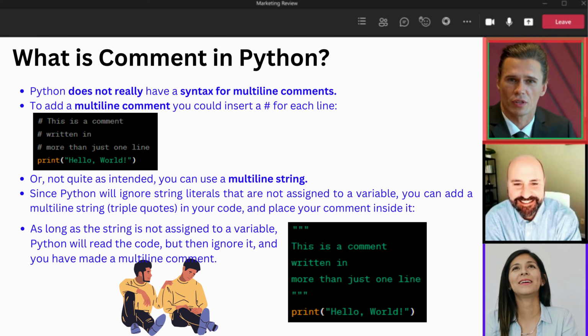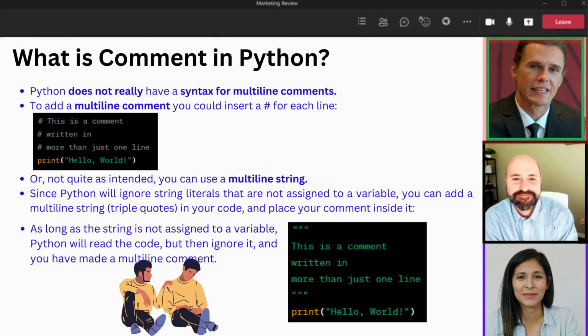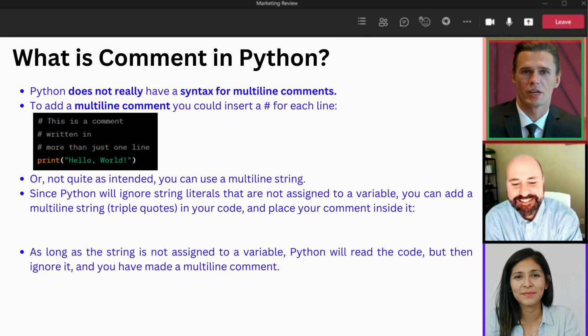So, remember, comments in Python are your best friends when it comes to making your code clear, concise, and easy to work with. Use them wisely, and your code will shine. That's the beauty of Python: simple, powerful, and elegant.